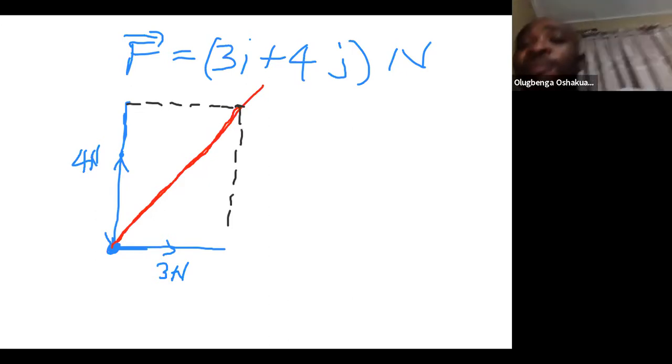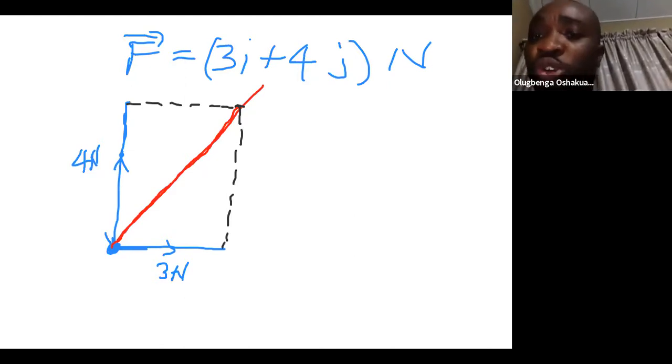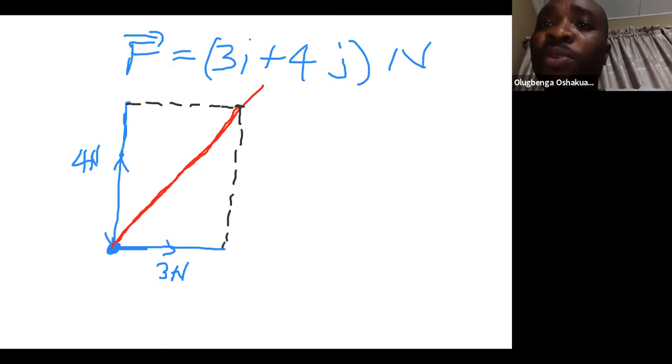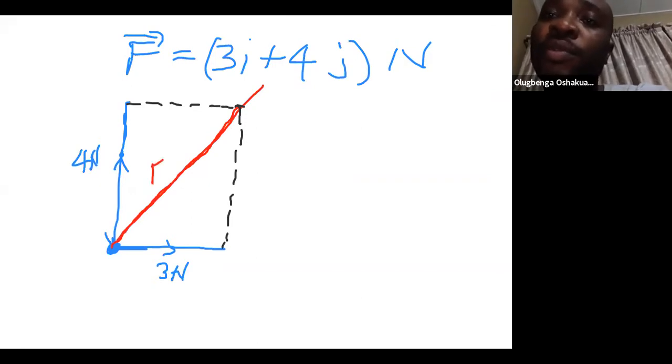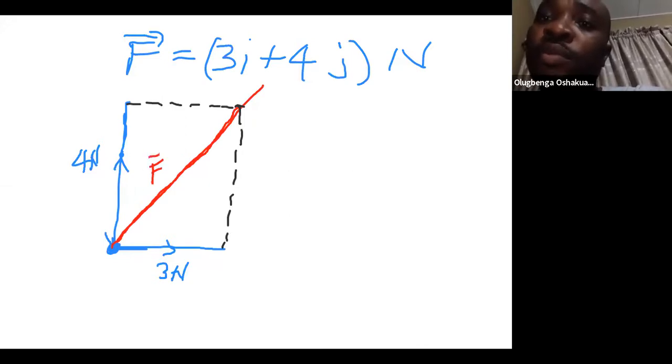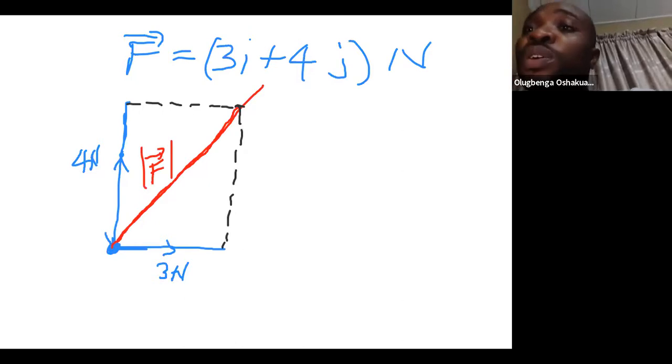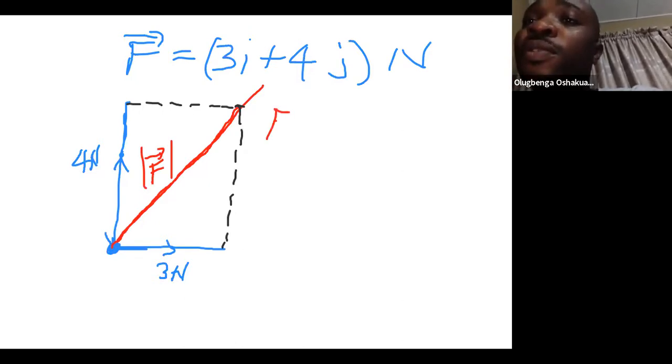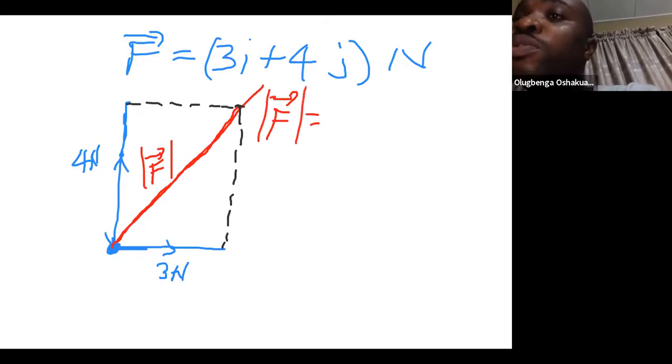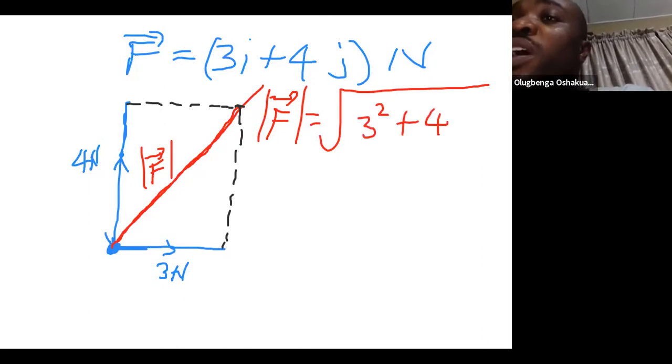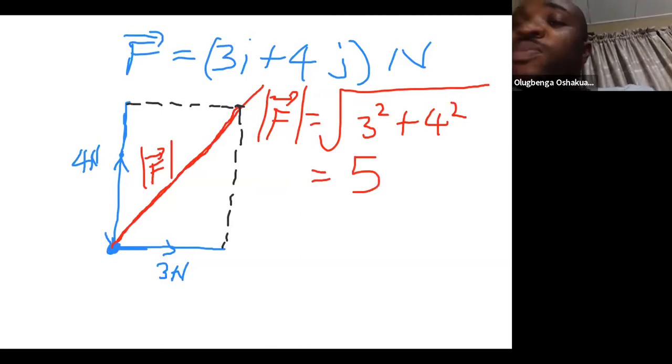With that, our resultant F will be the square root of 3 squared plus 4 squared, and that will be equal to 5 newtons.